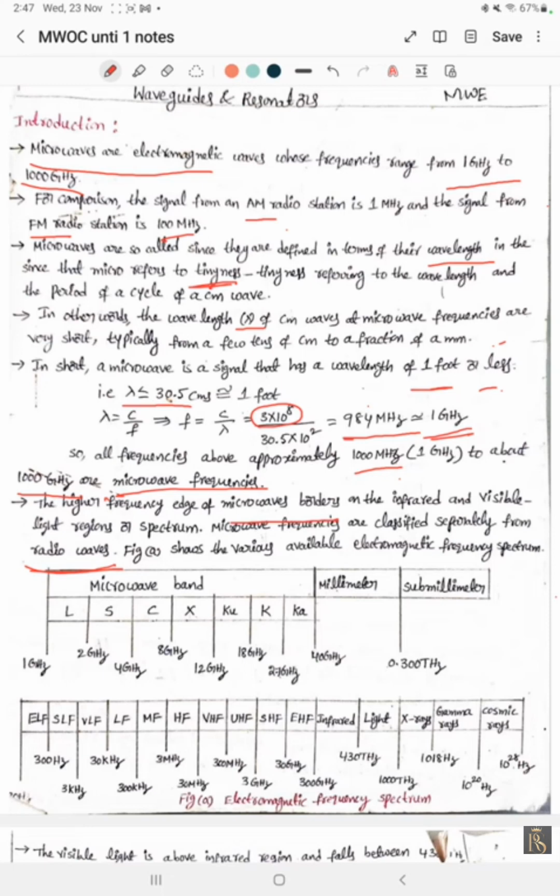This shows the various regions of the electromagnetic frequency spectrum. Let us discuss this. These are our microwave bands: L, S, C, X, Ku, K, Ka.